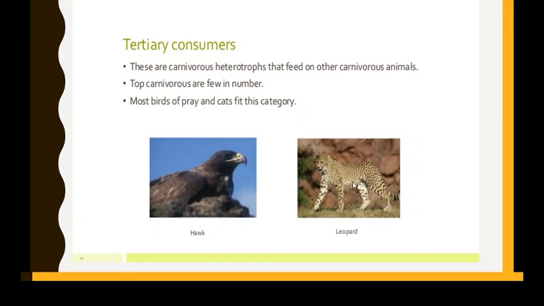So can you see the leopard or hawk? They do not eat any grass, plants, anything. So what do they eat? They eat only animals. So they are purely carnivorous animals. So these come under the tertiary consumers. Okay. So are you clear about it? Very good.